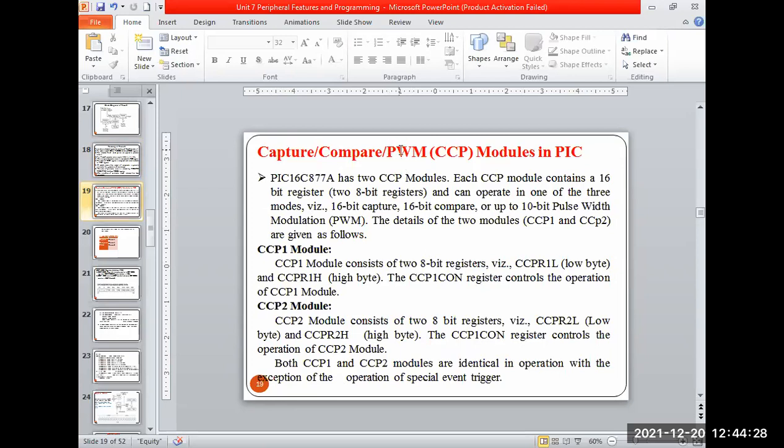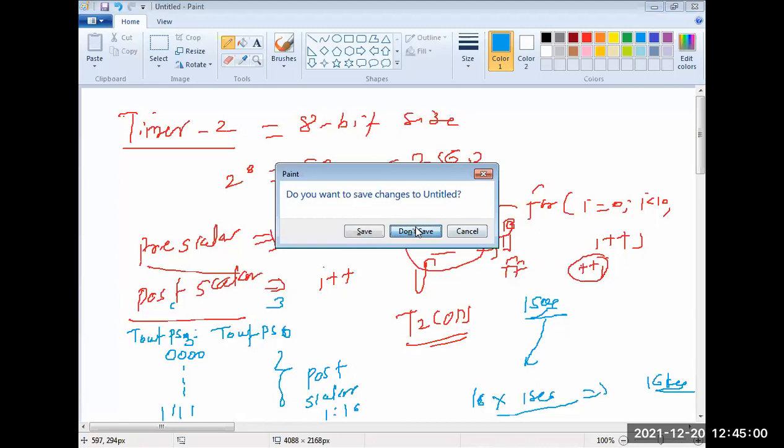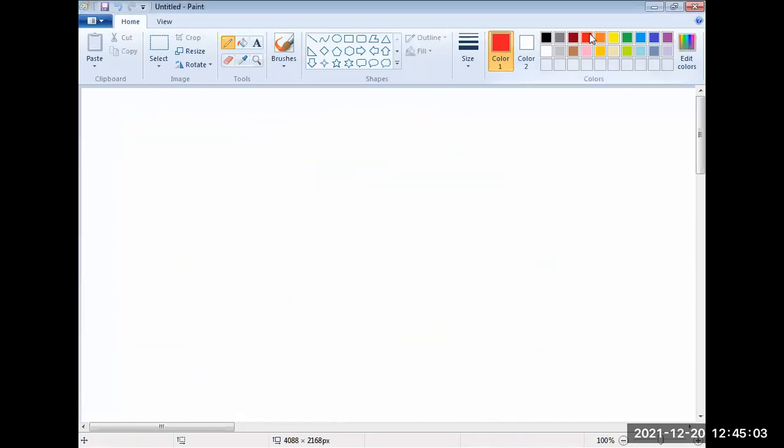And PWM, we have seen that as the duty cycle changes, the PWM module is mostly used in the speed control of DC motors or servo motors. So clock pulses can be produced at 50-60%. If you have seen the third or fourth program in our chapter 3, it was generation of a square wave with 50% duty cycle and the 67% duty cycle. When we talk of 67%, the T on period is going to be maximum, so that is the PWM output. Just I'll write that part here and then we'll discuss.